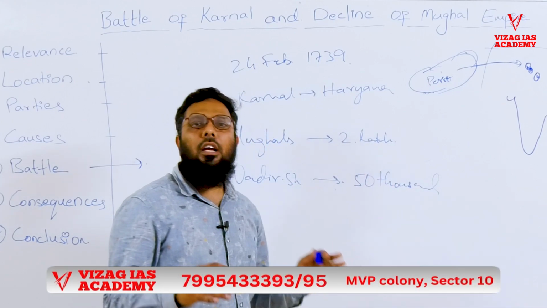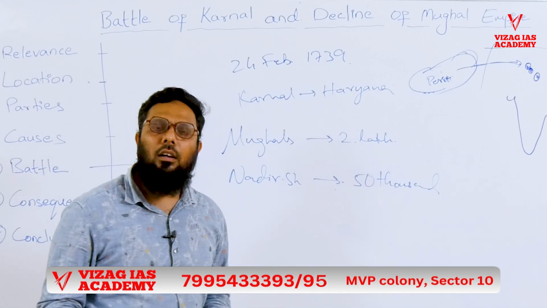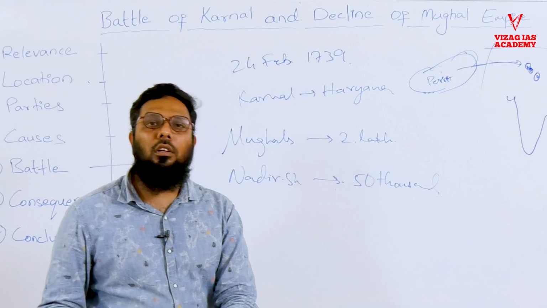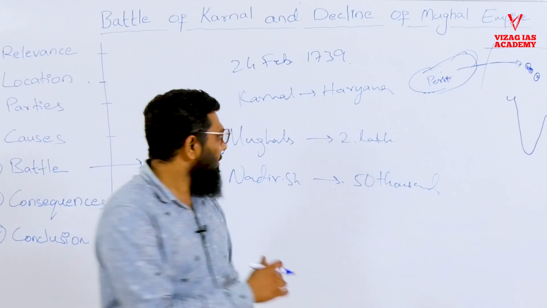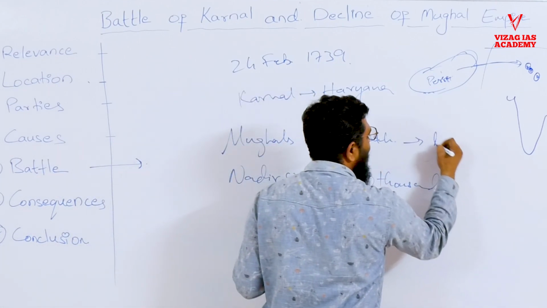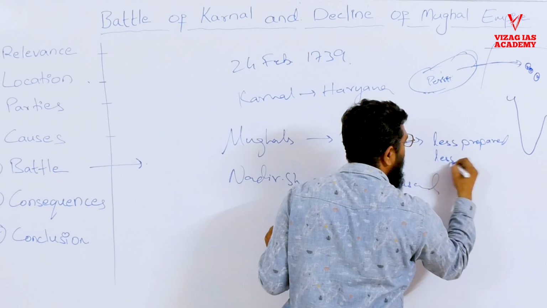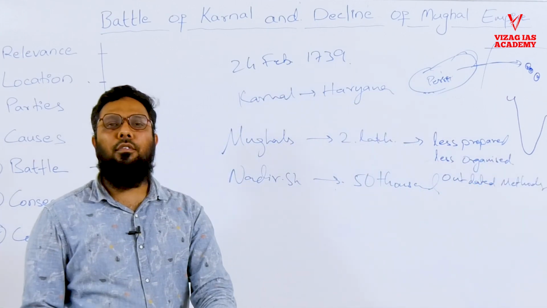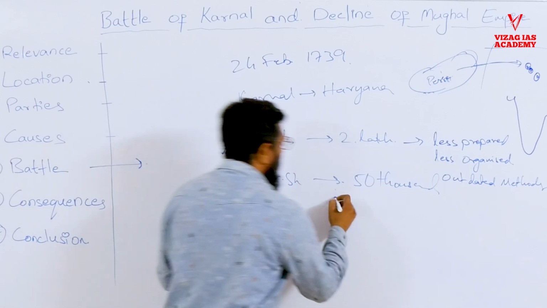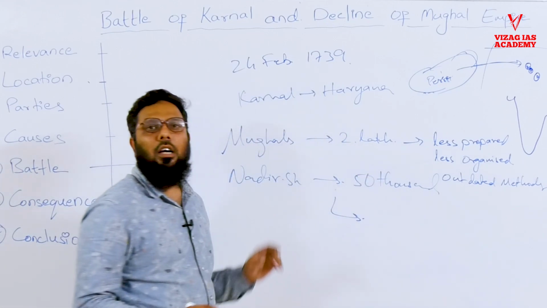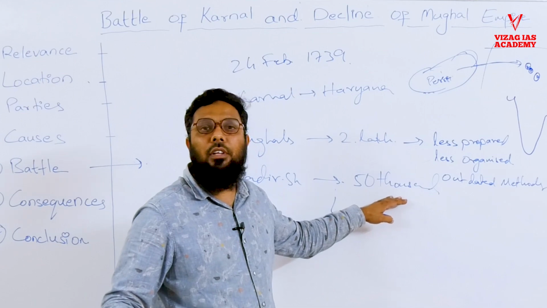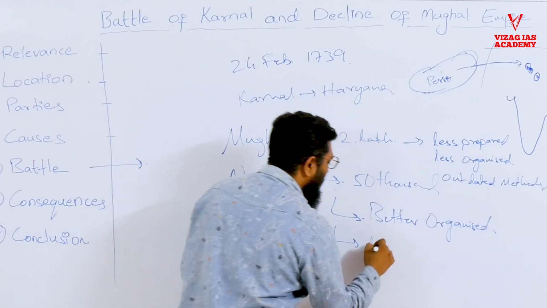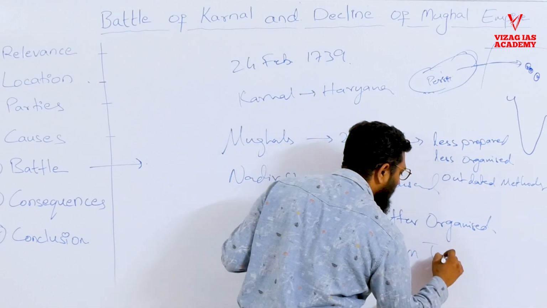So definitely it could be thought that Mughals will win the battle. But owing to inefficiency, we see Mughals lost the battle. Why? We see Mughals were less prepared, less organized and used outdated methods. Therefore, again we see the positives of Nadir Shah. Even though he had a very small army, his army was better organized and used modern warfare, or we can say modern tactics.